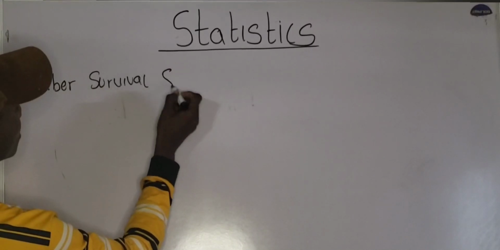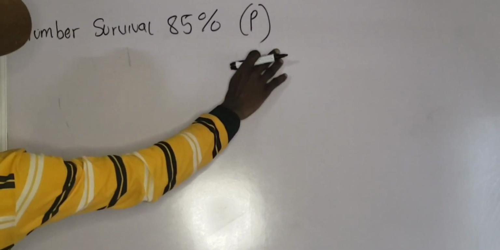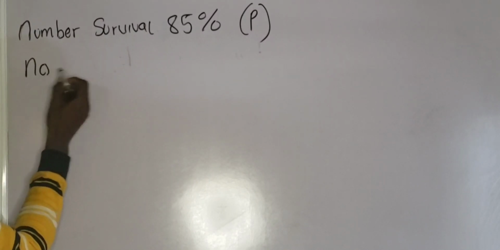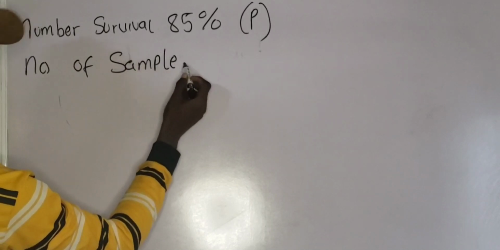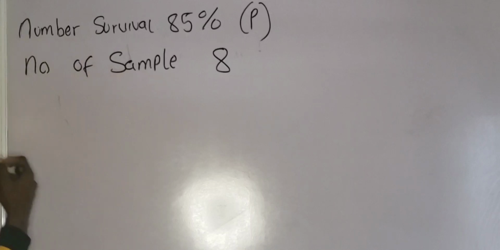Let me put it as 85%. 85% I represent as P. The total number of samples, let me call that the number of samples, is 8. 8 samples were taken from the stock. Now we are told to calculate the probability that only 3 will survive.